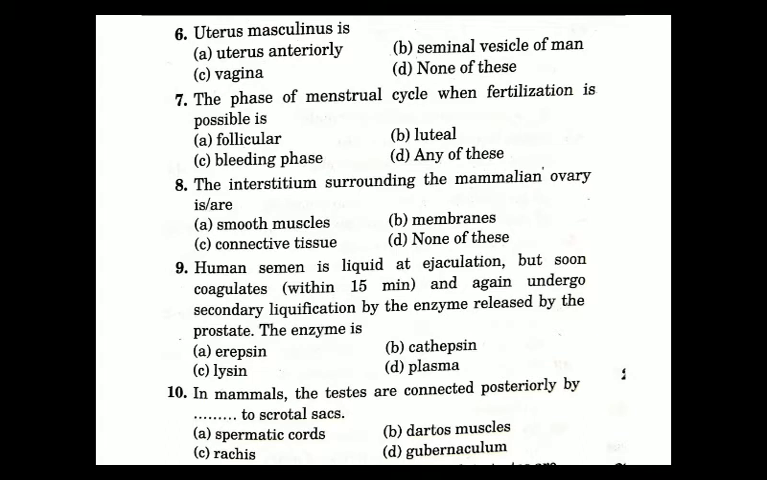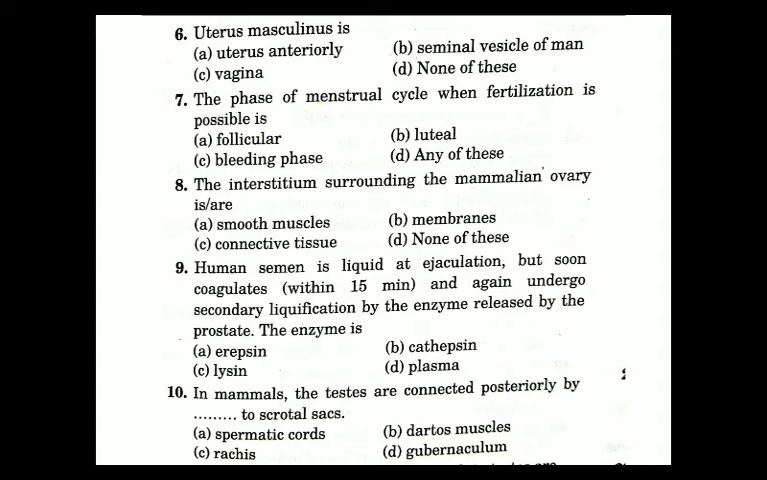First option is follicular phase. Second option is luteal phase. Third option is bleeding phase, which is also known as menstrual phase, and fourth option is any of these. Option D, any of these, is neglected because it can never be possible. The menstrual phase will also be neglected because in this phase the possibility of fertilization is almost zero. So our answer will be either follicular phase or luteal phase.